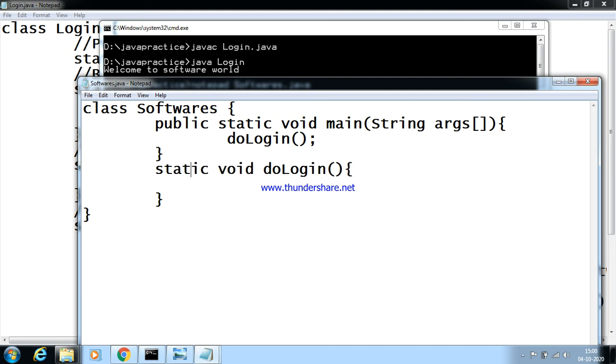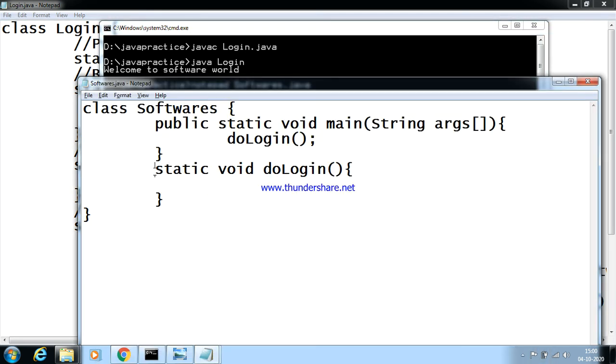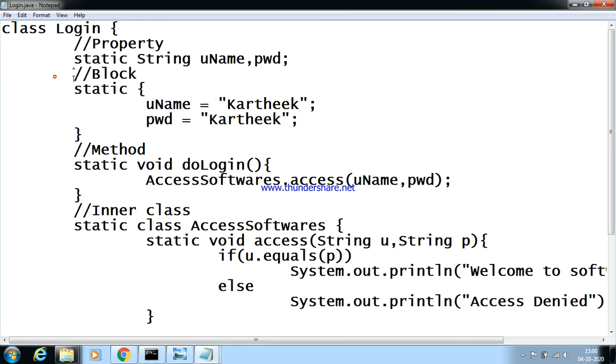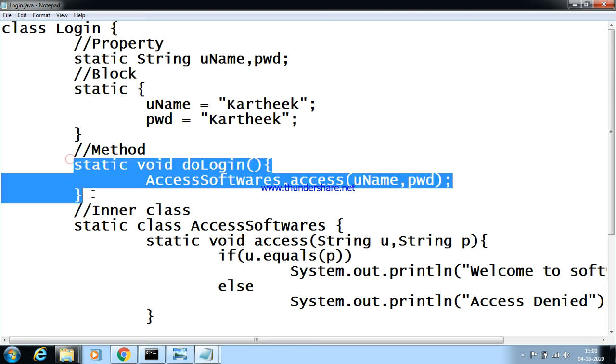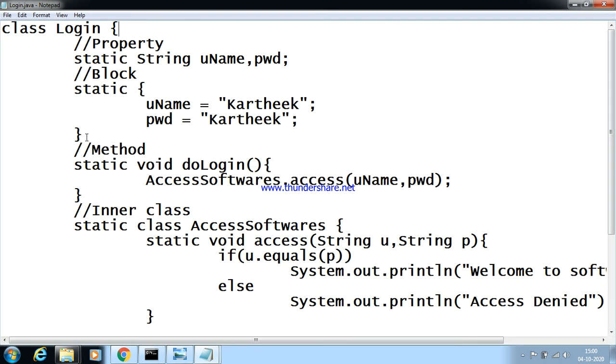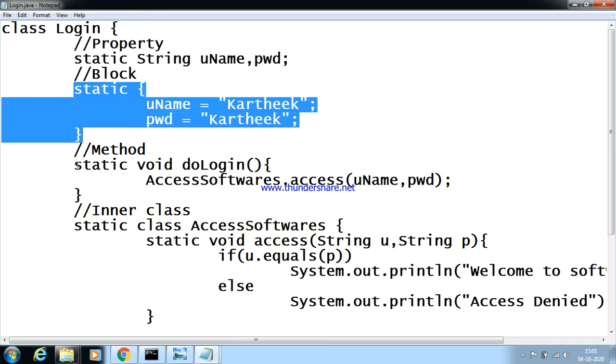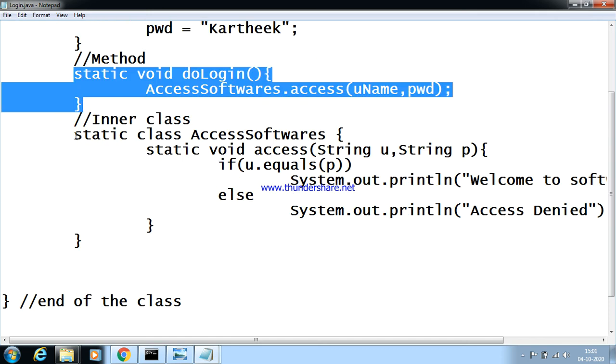Again, once I try to compile this, now it won't get any error because the same class contains a method called do login. But I am trying to access this do login method not from this class but from the other class. And to do that, here comes the usage of class dot method. So login is a class, dot do login is a static method. Done. This is the best example in which you can see all different kinds of static: static property, static block, static method, static class.